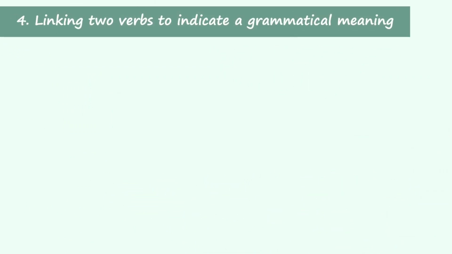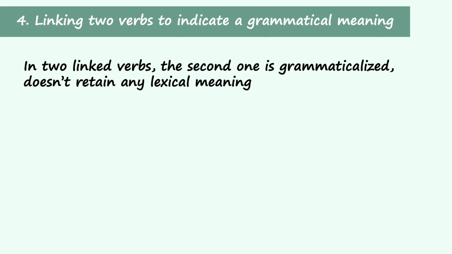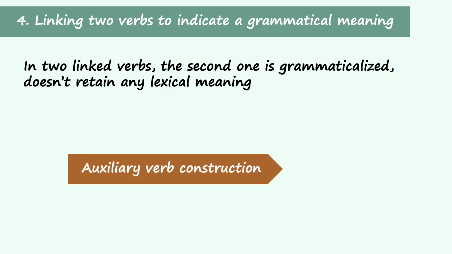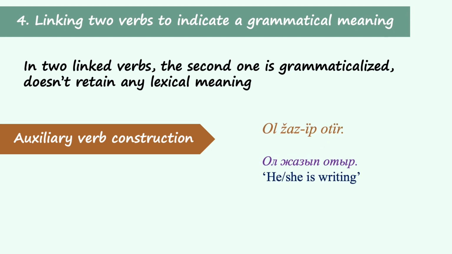Finally, converb can combine two verbs to indicate a grammatical function, in which the second verb is grammaticalized, so it doesn't retain any lexical meaning. In grammar, this construction is called an auxiliary verb construction that can indicate different tense, aspects, and actionality. For example, ол жазып отыр. He or she is writing. Today's topic, the present progressive, belongs to this final function of the converbs.